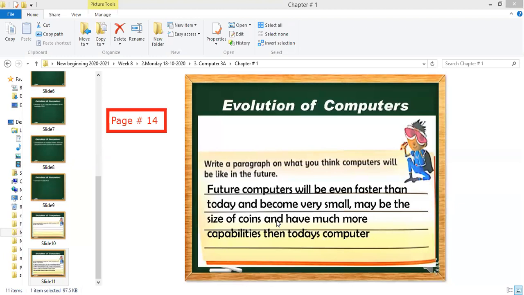Okay, everybody should write this in the book. I am waiting so that you can write. Take your time and write it. Try not to make any mistakes in writing. Everybody should write this on page number 14 under the question.